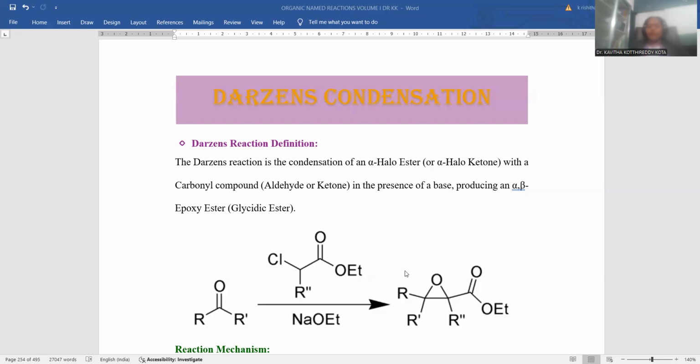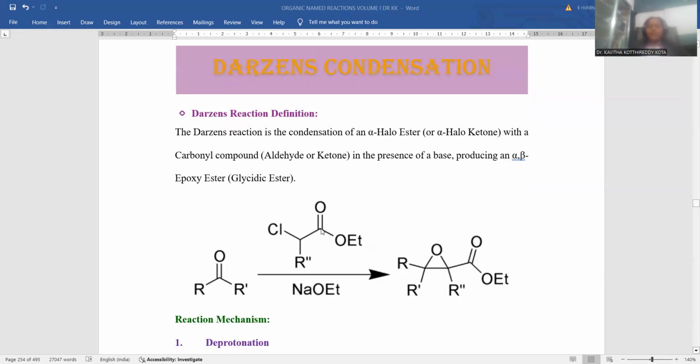So here epoxide is one of the functional groups, and ester is another group within the product. This is the way the entire process is taken. Either a ketone or an aldehyde is treated with an alpha haloester in the presence of a strong base like sodium ethoxide. There will be a formation of an epoxide adjacent to the ester functionality. The entire process is regarded as the Darzens condensation process.